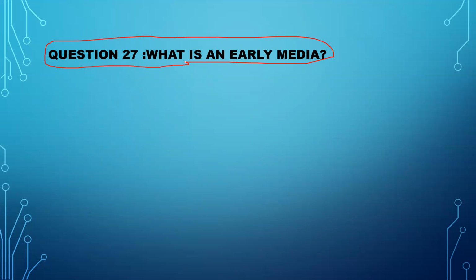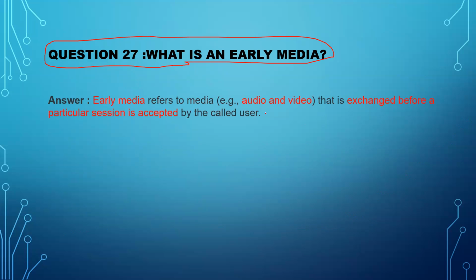Now here I'm talking about early media, right? Early media refers to media, for example audio or video, that is exchanged before a particular session is accepted by the called user. So the INVITE is there, then 100 Trying is coming, right? Then after that, instead of getting 180 Ringing, it will send an early media response, that is 183 Session Progress. If 183 Session Progress comes with SDP, that means it is early media.